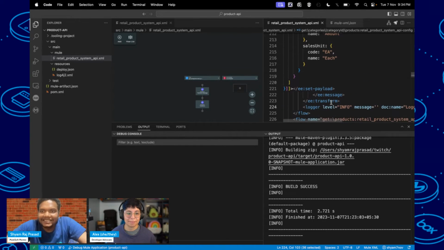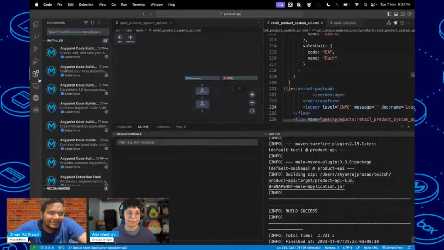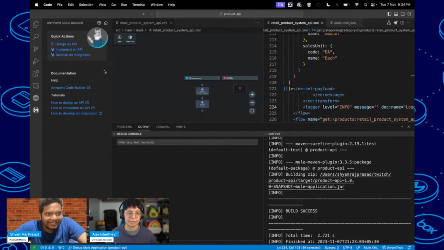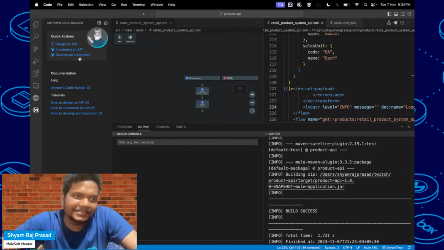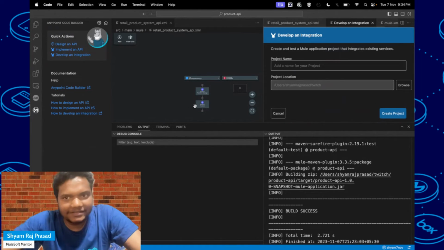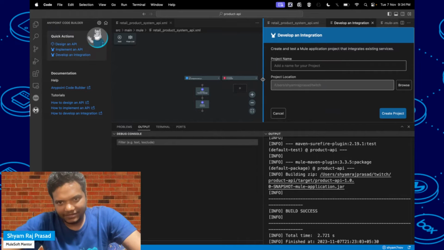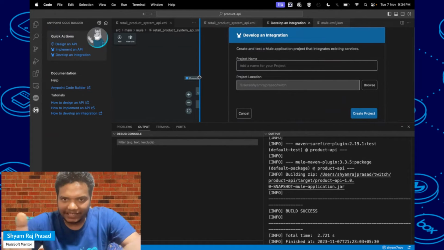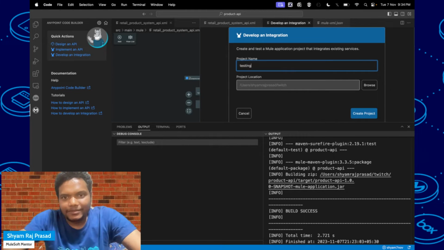Let's see the third option which we have seen, develop an integration. I'm not going to use hello world or something like that. For the project I will create a testing DB.